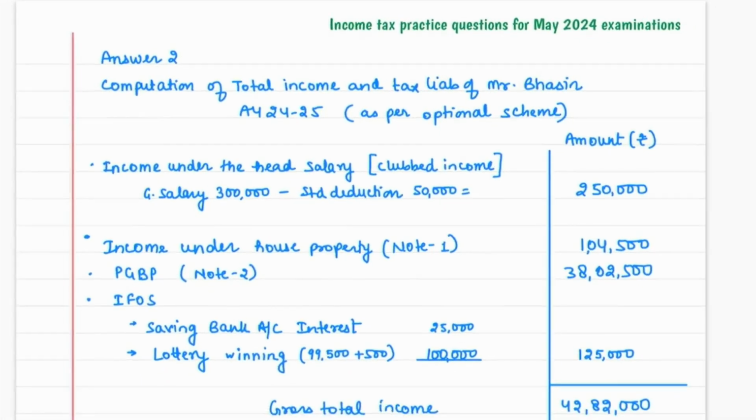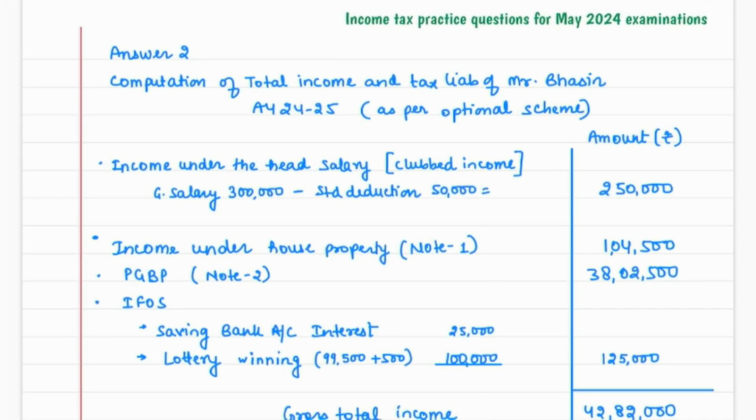So this is our question number 2. We have to calculate tax and income as per the optional scheme over here. Income under the head salary. Why salary? Because this income is being clubbed. It was the income of his spouse, but that income would be clubbed because she is getting salary without any professional or technical qualification or skill.